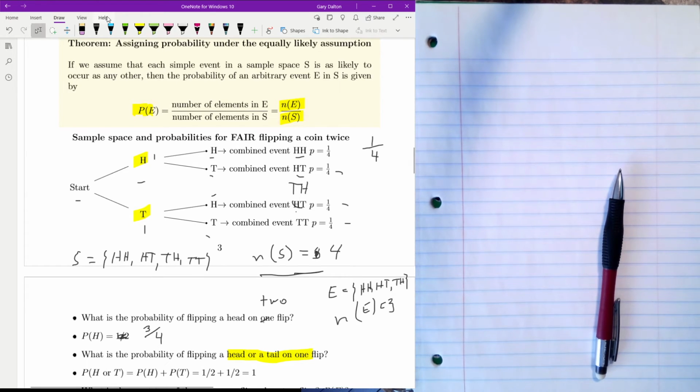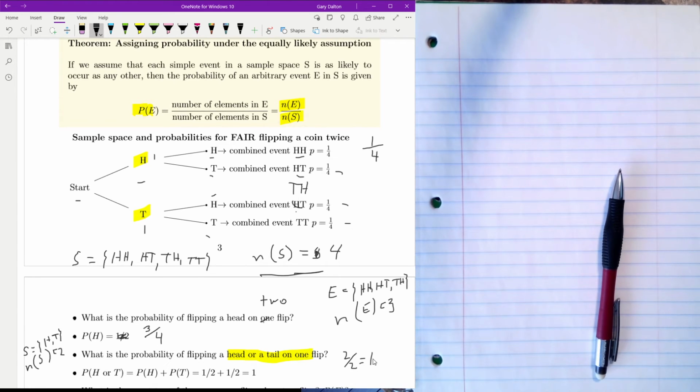So for this one, S is equal to H, comma T, and N of S, the size of it, is equal to 2, right? And head or tail, there's two possibilities in the event. So it's 2 divided by 2, which equals 1.